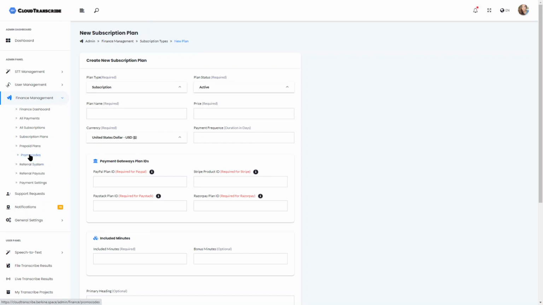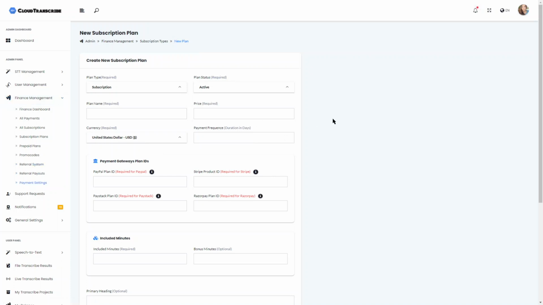Now there are some additional benefits for you. Integrated promo codes, which are valid only for prepaid plans, and a referral system, where you have a couple of options to reward your existing users for bringing in new customers. One is that for each registration you can give extra minutes as you prefer, and then you can also provide a percentage of the customer's first payment as commission. Whoever was referred, whenever they make their first payment or every payment, you can provide some percentage as a commission.